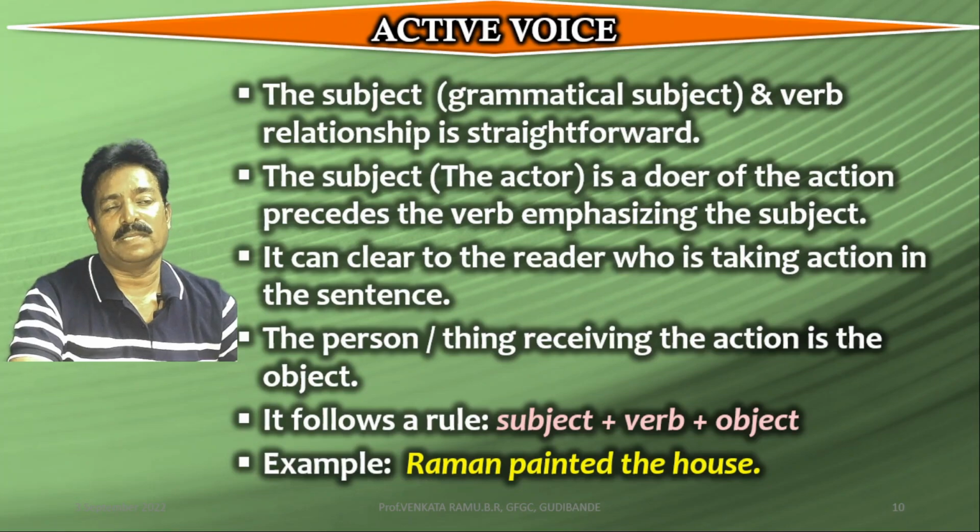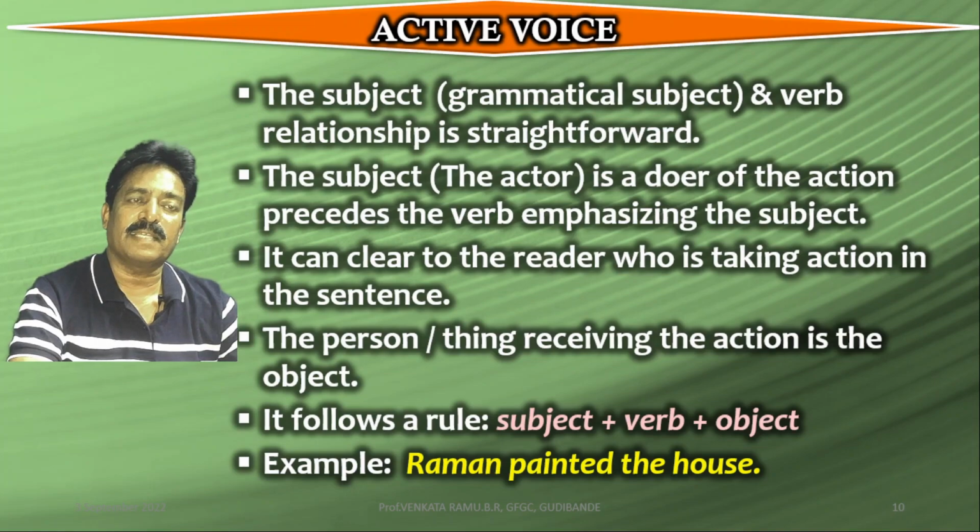Let us know an example here. Raman painted the house. In this example, Raman is the subject, painted is the verb, the house is the object.